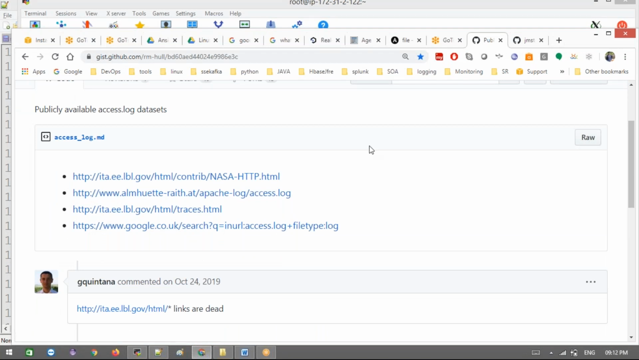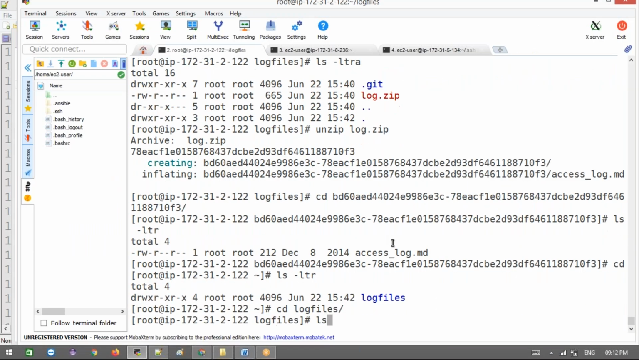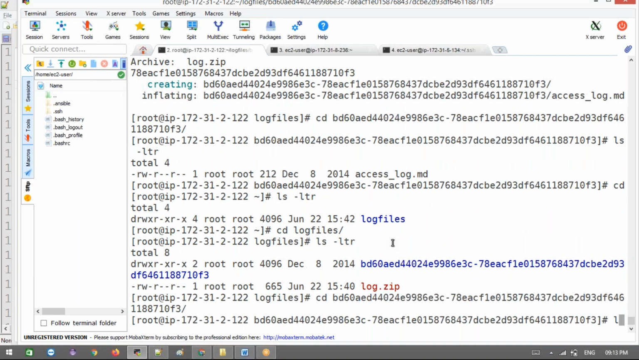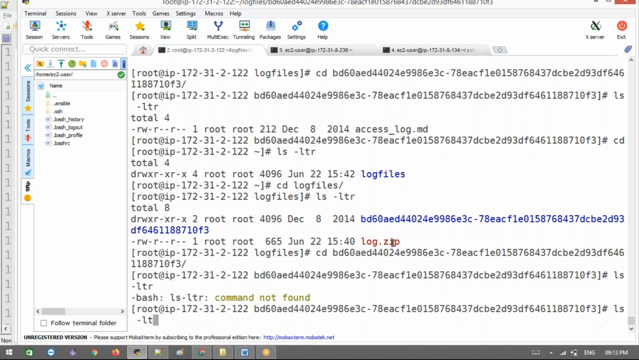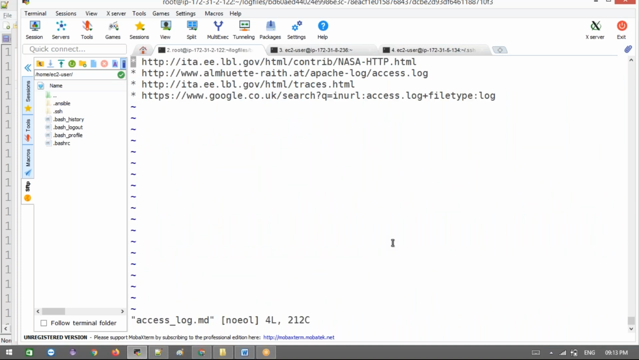Okay, let me see here. cd log files, cd into the created directory. vi access log.md. In that access log.md again they give just URLs here. Okay, anyway, I'll do it one way.